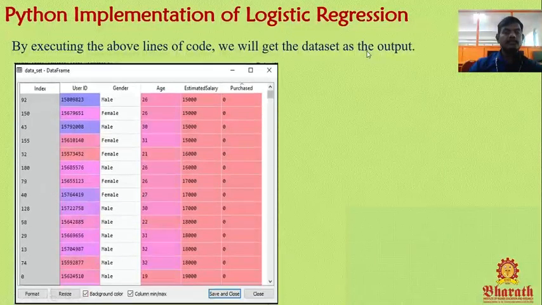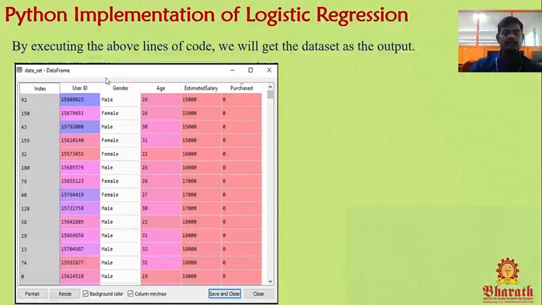By executing the above line of code, we will get the data set as the output. I will show you. This is the real data set of users who have seen the car advertisement. The first column is the index column. The second column is user ID, a unique user ID for all the users. Then their gender, either male or female, their age, their earning salary, then purchased. Purchased means they are really interested or really not interested.